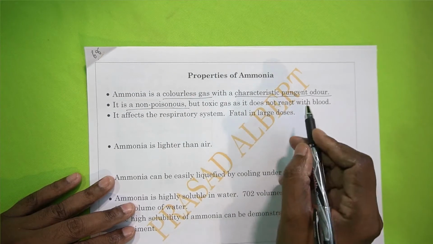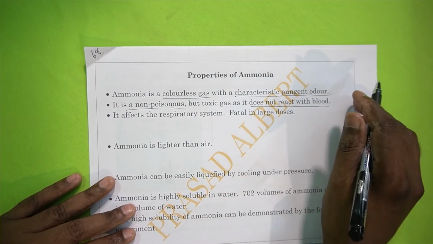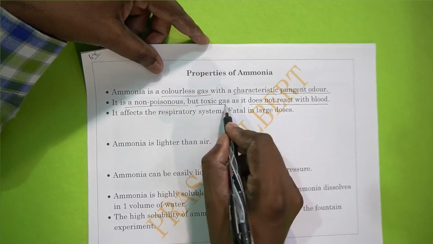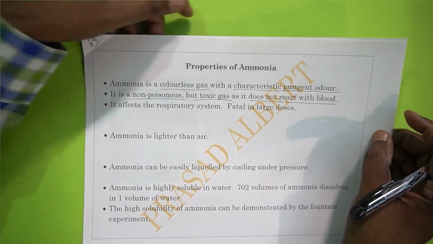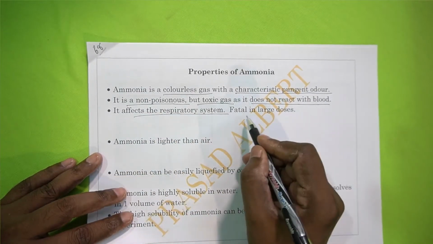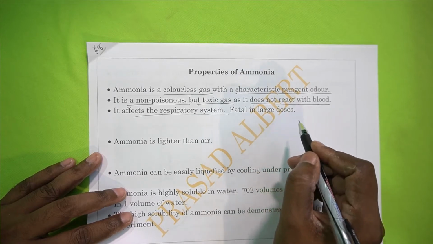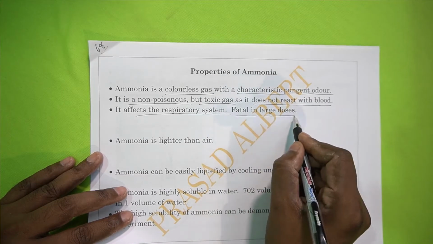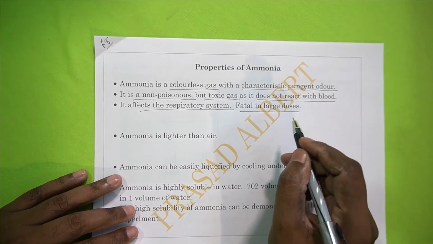Why do we say non-poisonous? Because it does not react with blood. The gas that does not react with blood is called non-poisonous, but it is toxic because it can cause harm. Even though it does not react with blood, it can cause a lot of harm to our body, and it affects the respiratory system. So it will choke the system, and therefore the person cannot breathe air, and the respiration process will stop. So it can be fatal in large doses. Fatal means the person can die if he breathes excess of ammonia.